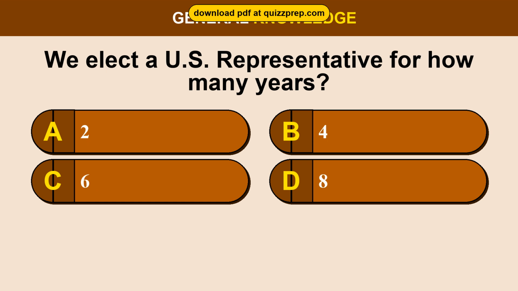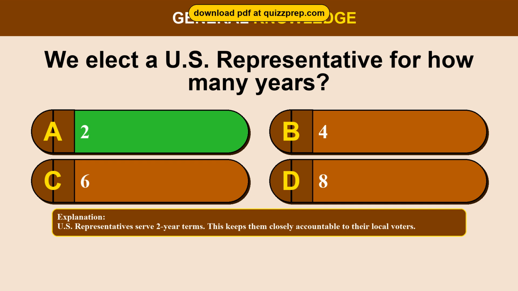Question 28. We elect a U.S. representative for how many years? Option A, 2. Option B, 4. Option C, 6. Option D, 8. The correct answer is option A, 2. U.S. representatives serve 2-year terms. This keeps them closely accountable to their local voters.